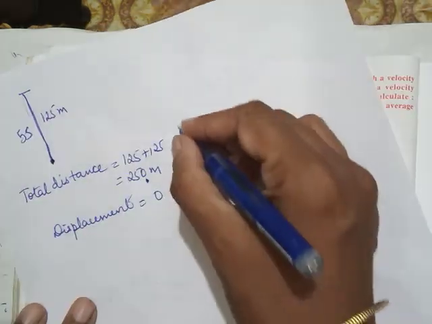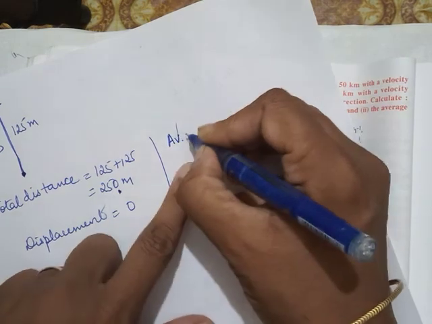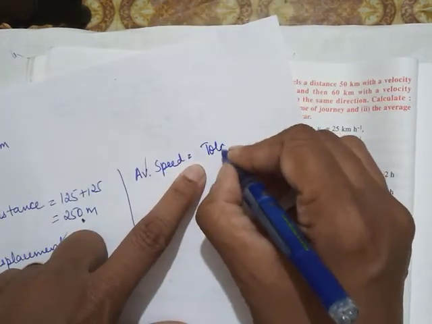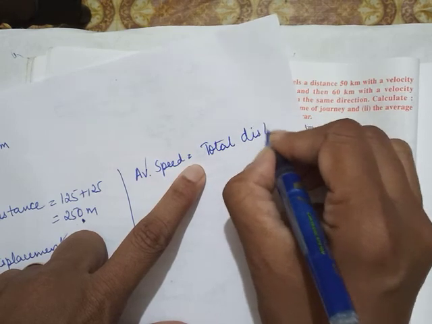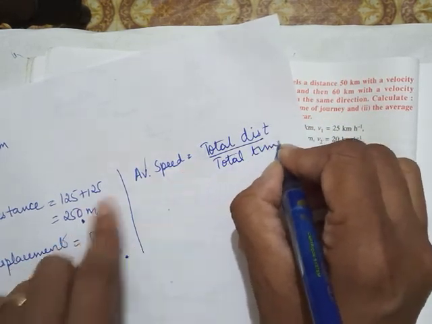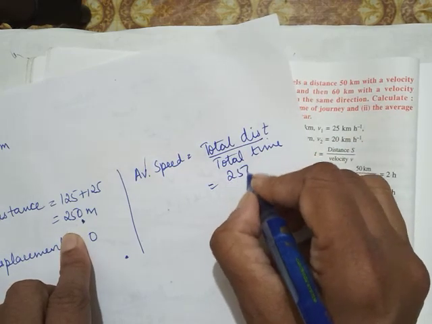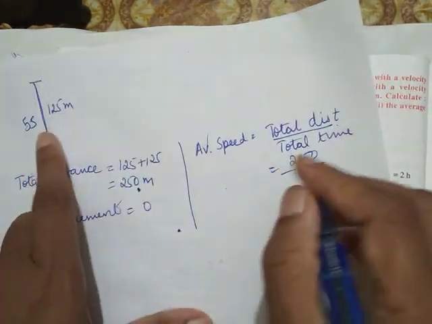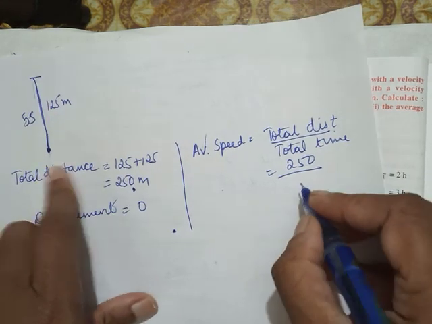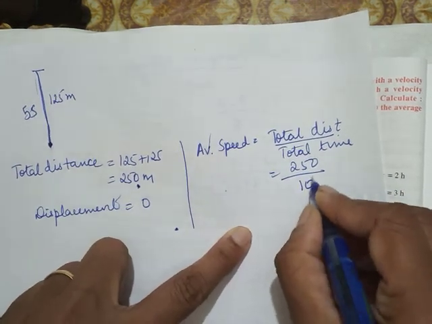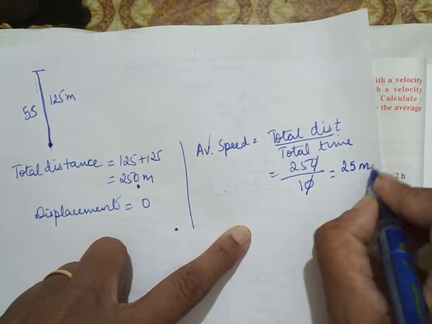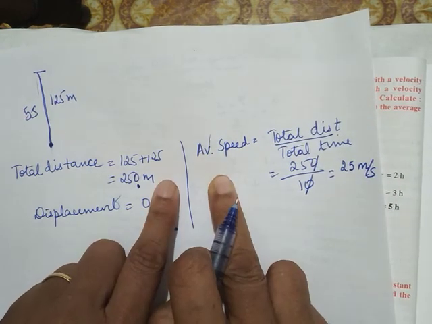Average speed. The formula for average speed is total distance upon total time. Your total distance is 250 and total time is 5 seconds for going up and 5 seconds for coming down. So 5 plus 5, 10 seconds. So this will get 25 meter per second as my average speed.